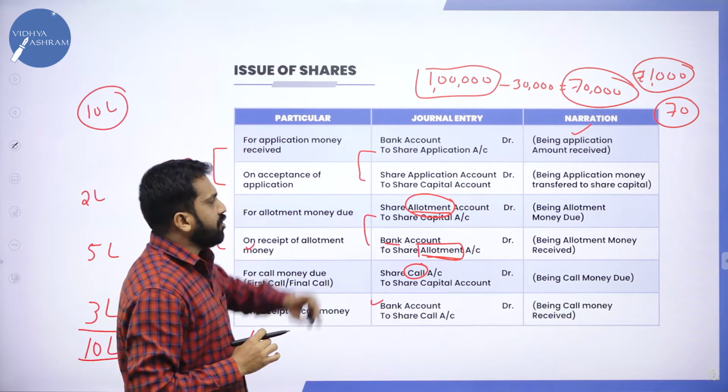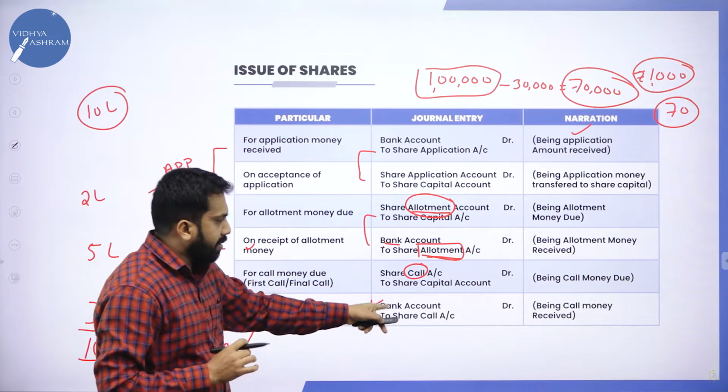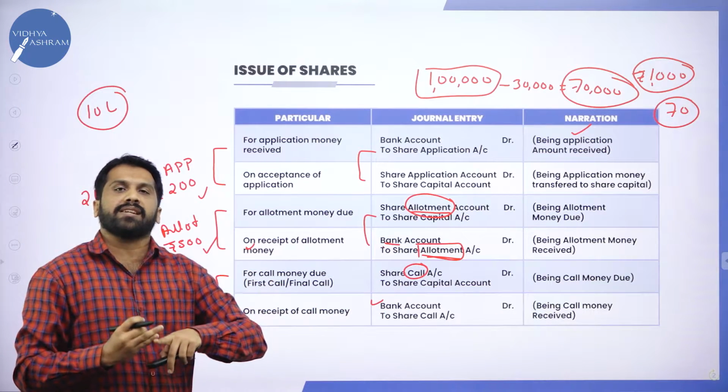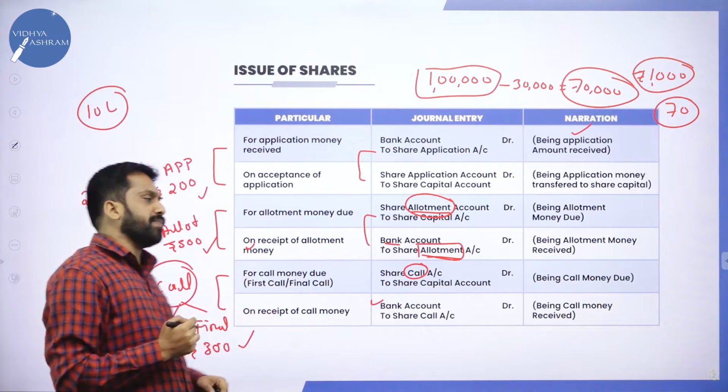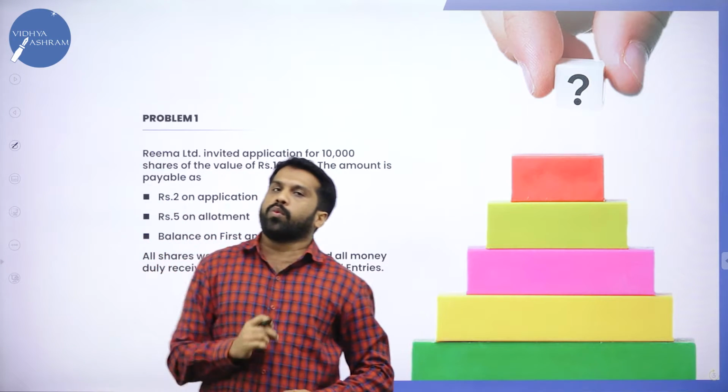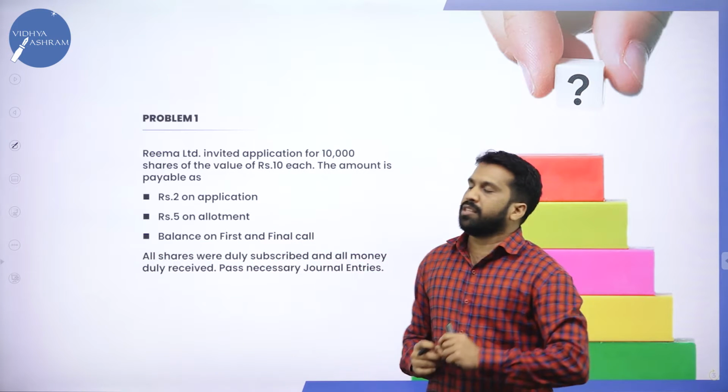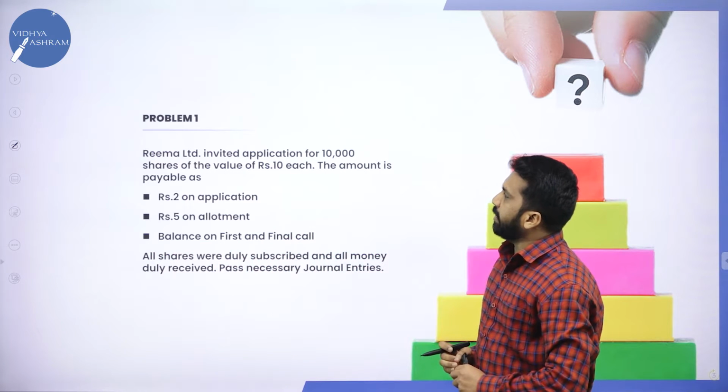First application, allotment, call money. For each stage, we have two journal entries. We'll go for the problem. So this is your problem number 1 on issue of shares. Your questions will be like this.